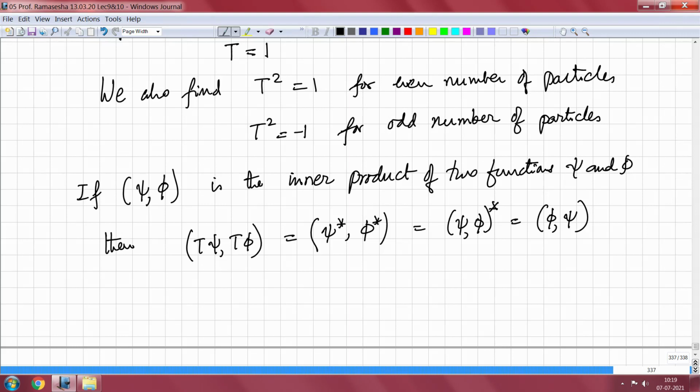Now, let us see what happens when we are looking at spin half systems. So, we know two things.